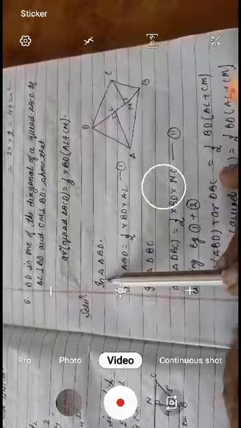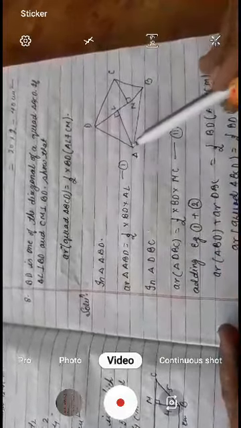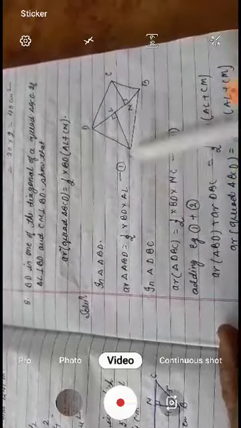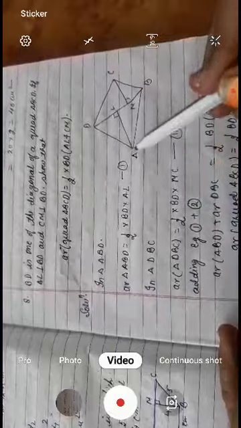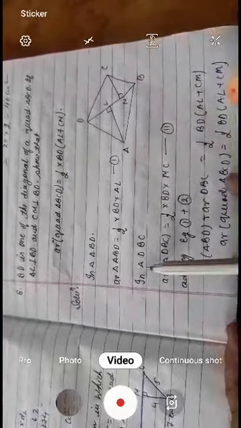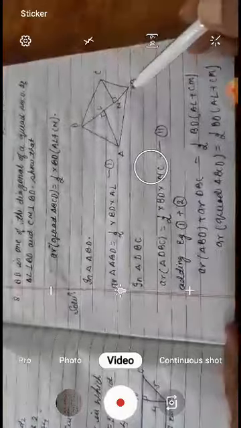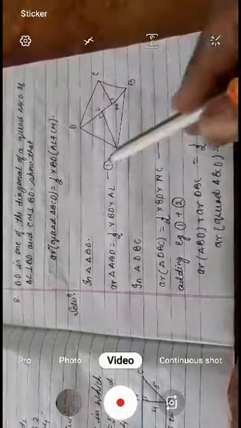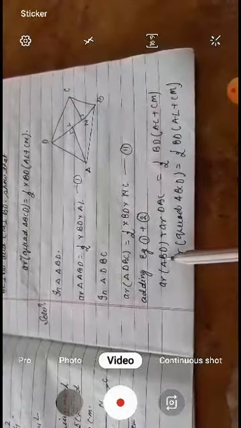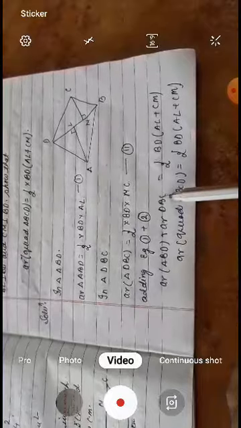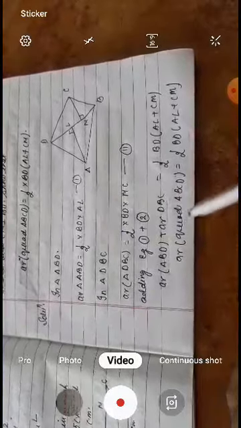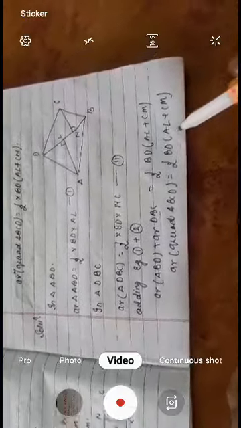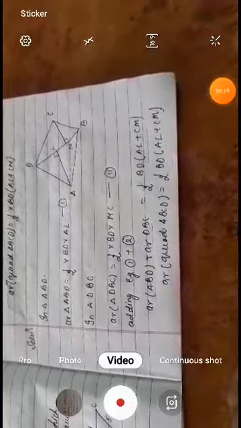Now taking the first triangle ABD, half base into height, base means BD and height means AL. This is equation 1. Taking the triangle BDC, it also comes half BD into CM. Adding both 1 and 2 we get area of ADB plus area of BDC. Both together make quadrilateral ABCD, and this is equal to half BD into (AL plus CM).